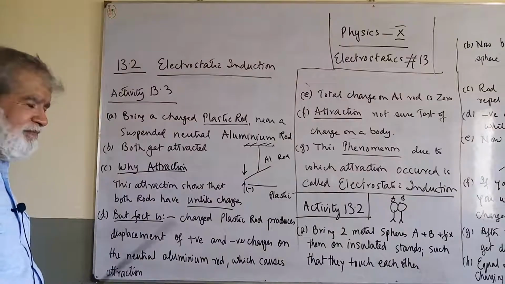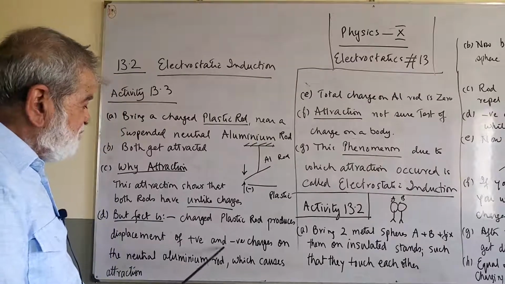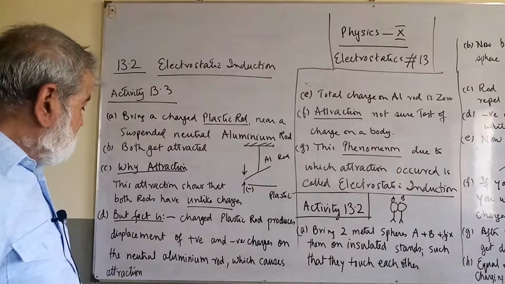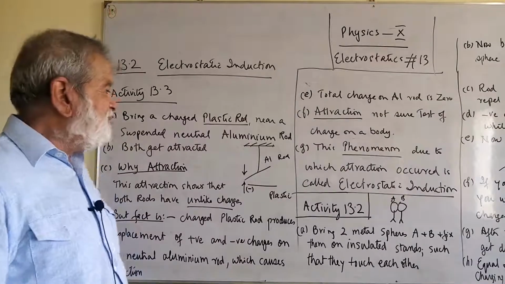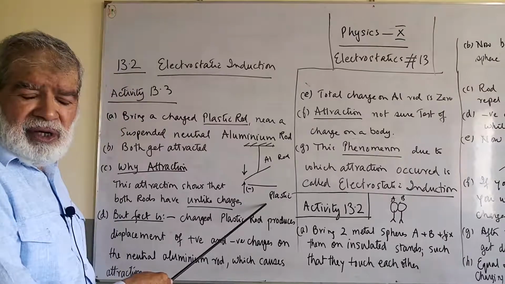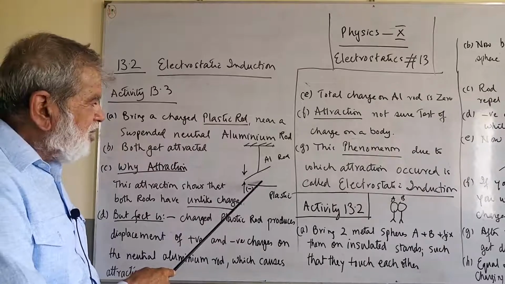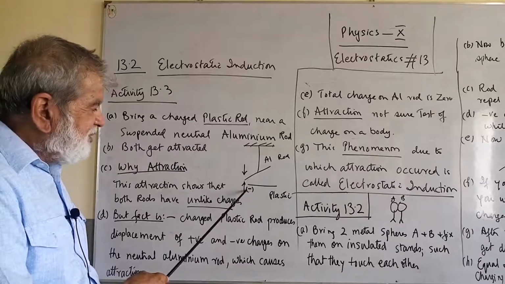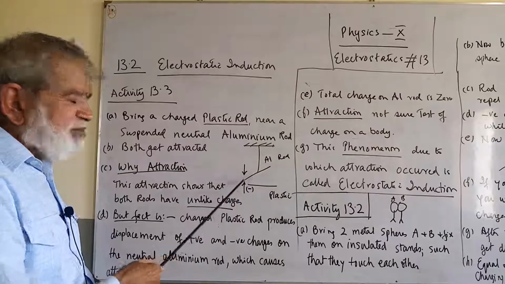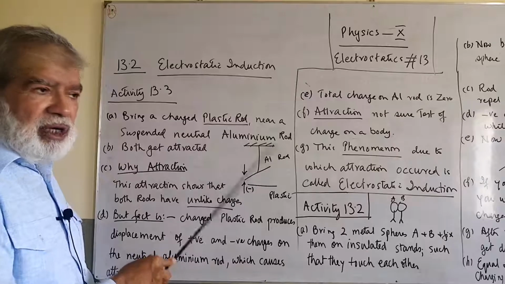But why does it happen so? The charged plastic rod produces displacement of positive and negative charges on the neutral aluminium rod, which causes attraction. Why does attraction take place? It is because the plastic rod which has been rubbed with fur and brought near the neutral aluminium rod, after getting charged, displaces the charged particles of this aluminium rod, and so attraction takes place.